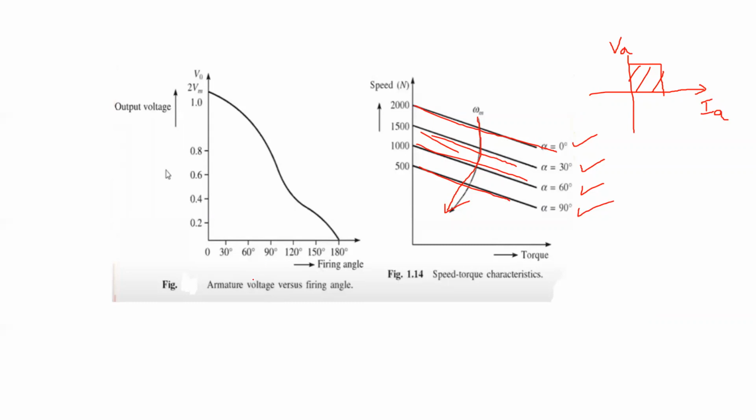So what we can see here: by increasing the firing angle from 0 to 30 degrees, 60 degrees, 90 degrees, 120 and so on, the output voltage goes to decrease. Output voltage decreasing means armature voltage is also going to decrease, which means speed is also going to decrease.